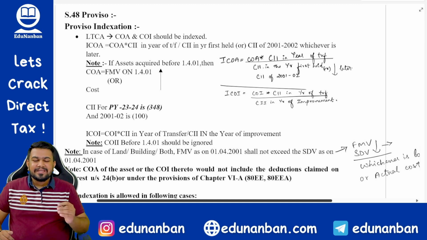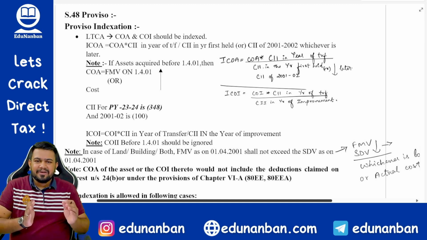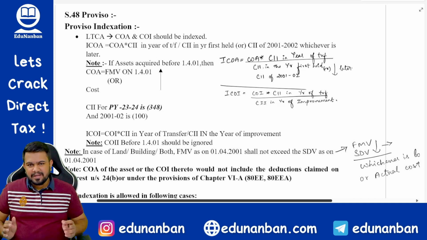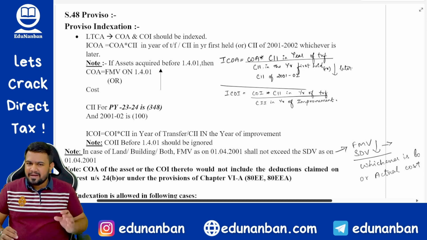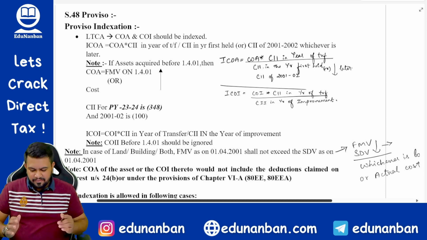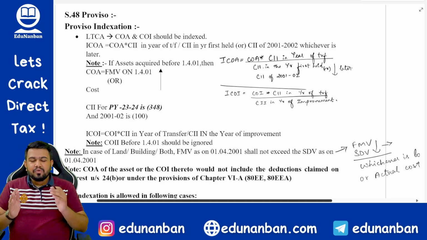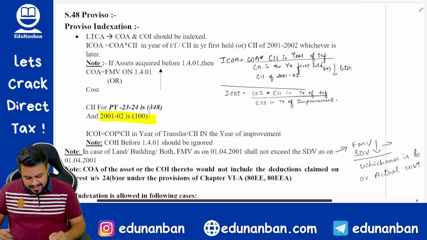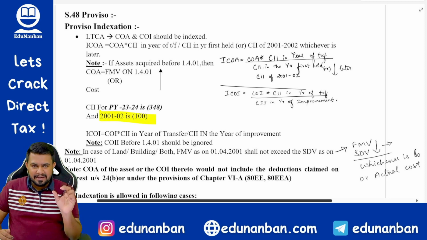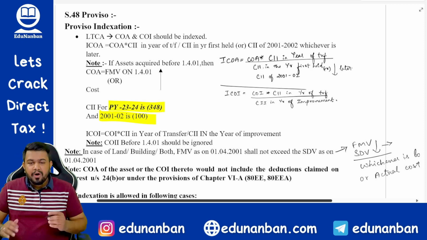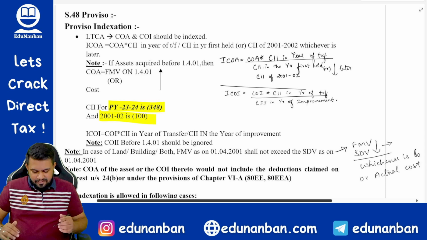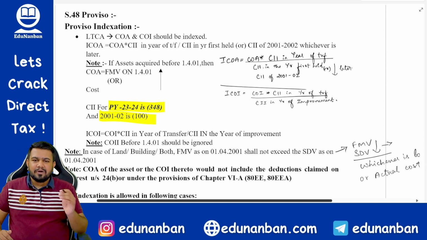Indexation is the process to find out the actual cost of acquisition as on the date of transfer in case of a long-term capital asset. To do indexation, we can use index numbers that are given under the Income Tax Act itself. For example, for 2001-2002, the indexation starts and the number is 100, which is the base number. And for previous year 23-24 or assessment year 24-25, the index number is 348.